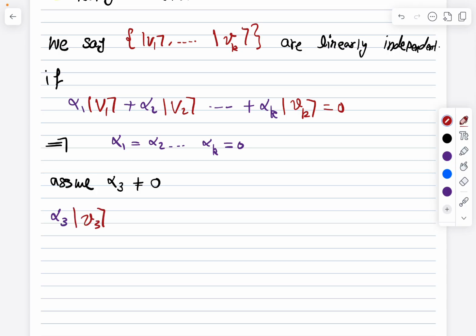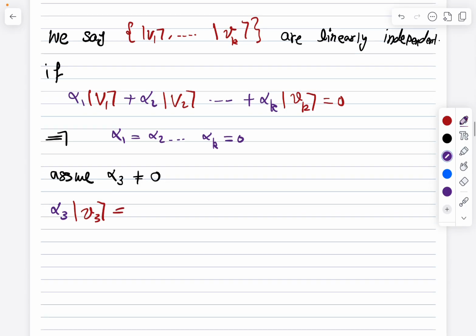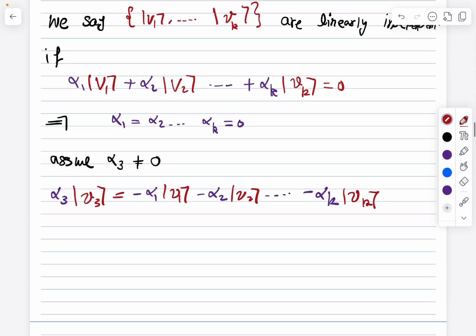v3 is equal to what? It is equal to minus alpha 1 v1, and minus alpha 2 v2, and eventually minus alpha k vk. Okay, so far so good. There is nothing surprising. Now what I will do, since alpha 3 is not equal to 0 by the assumption, I